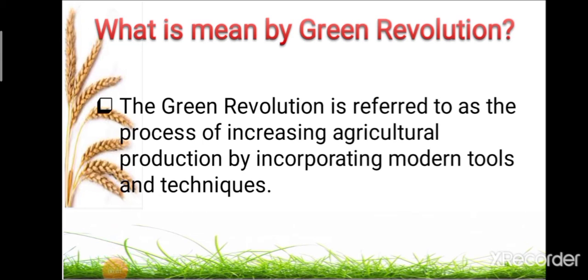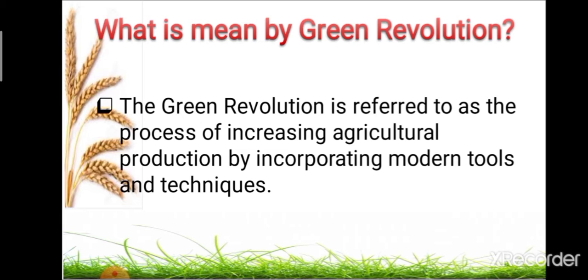In the second five-year plan, the Ford Foundation sponsored a team to boost agricultural production. As per the recommendation of this expert team, the government of India introduced the vigorous development program in 7 districts selected from 7 states in the year 1960.